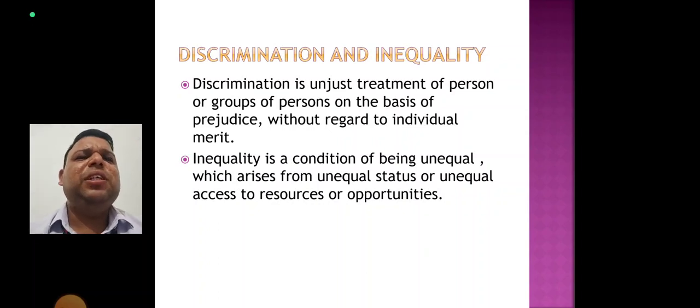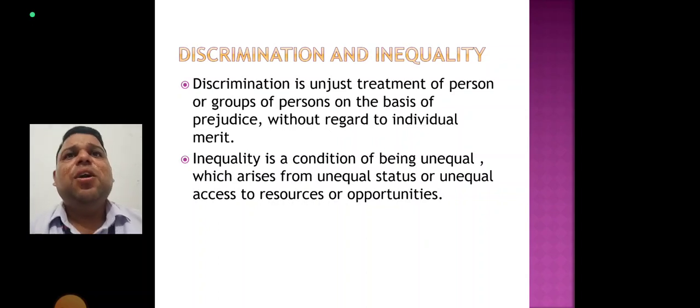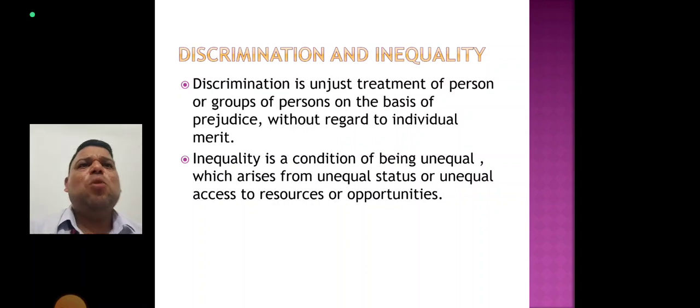Now, discrimination and inequality. Discrimination is unjust treatment of a person or a group of persons on the basis of prejudice, without regard to individual merit. Inequality is a condition of being unequal, which arises from unequal status or unequal access to resources or opportunities. Prejudice also arises out of diversity, and lack of the feeling of equality among people can also lead to discrimination.